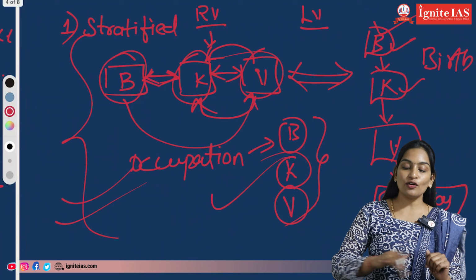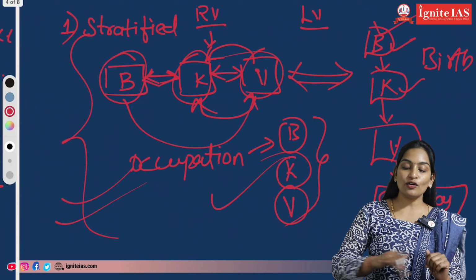I'll tell you one best example by taking the society. In Rigvedic society, the first point is how the society was stratified, that is, how the society was classified in the Rigvedic period. They asked about the changes, right? From Rigvedic period to later Vedic period, I am underlining some changes.